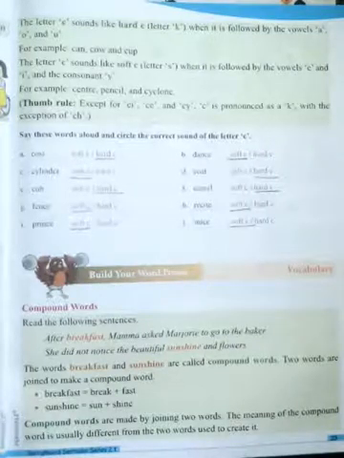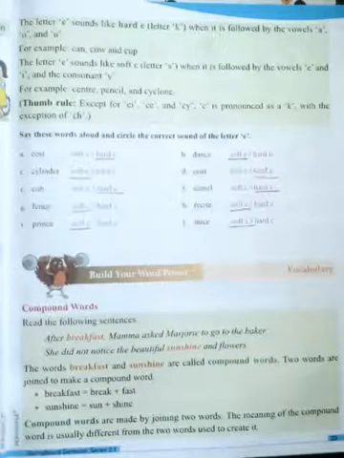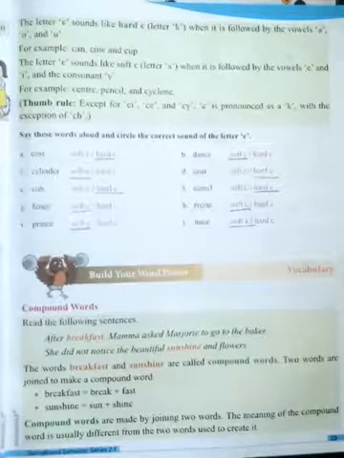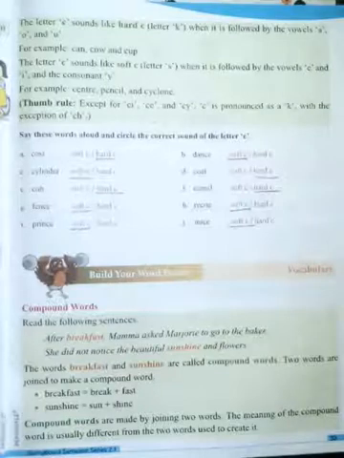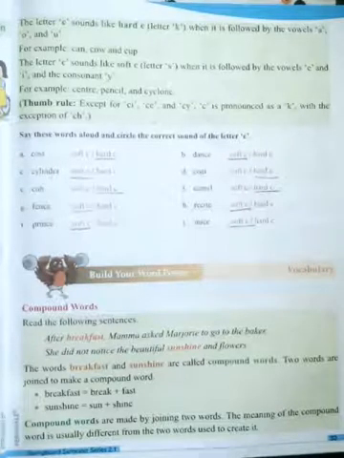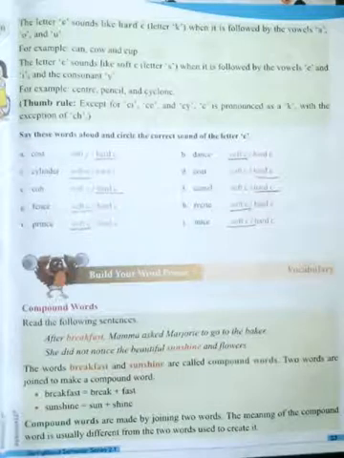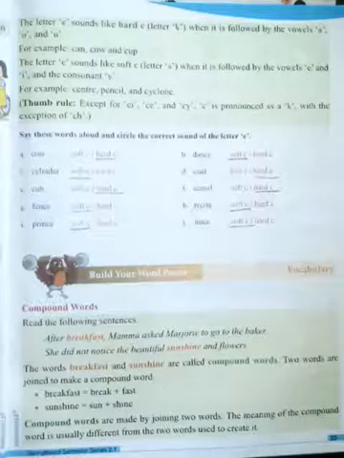The letter C sounds like hard C. If there is a C, but the sound is only K, it is when it is followed by the vowels A, O and U. When the vowels A, O, U are in the word, the K sound will come. I hope you have all understood this one.